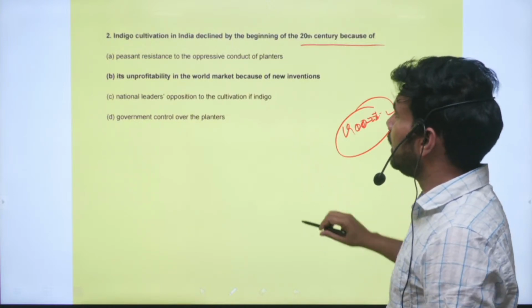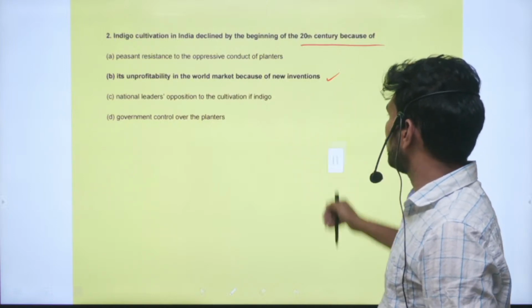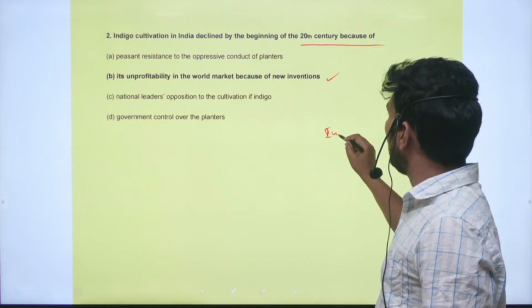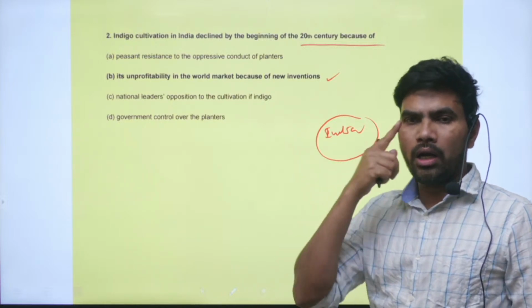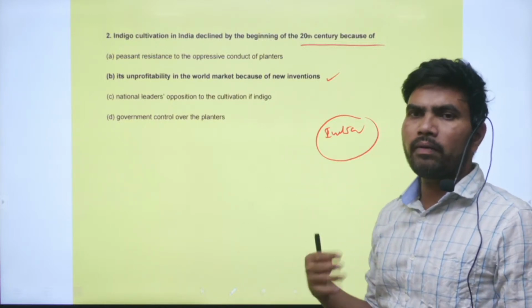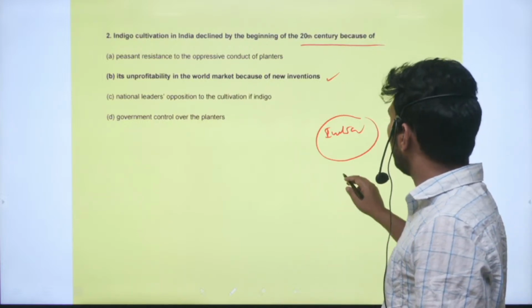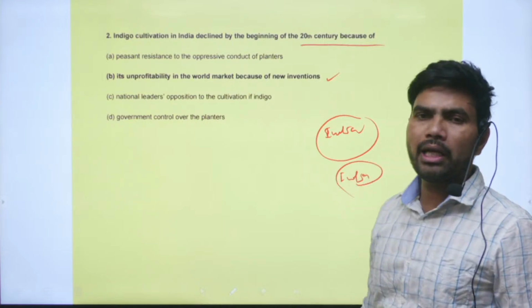So the reason is its unprofitability in the world market because of new inventions. You know why India was cultivating indigo: there were European planters in India who gave loans to Indian farmers and forced them to cultivate indigo, because textile production was increasingly going on at that time.